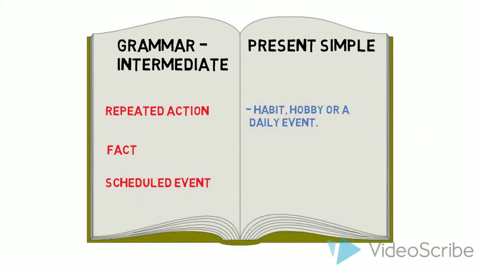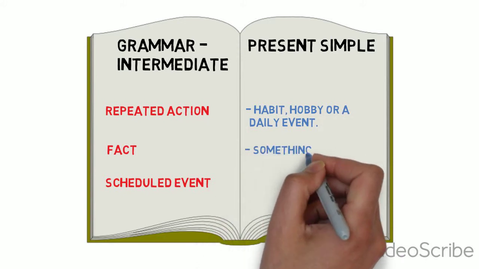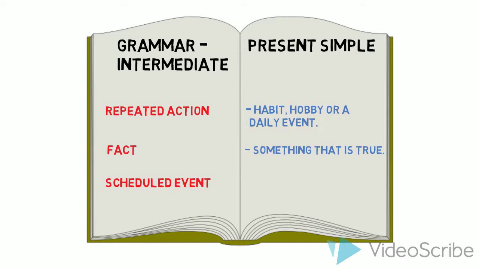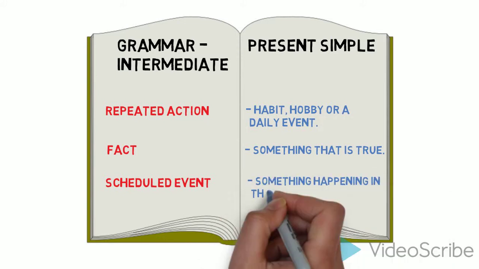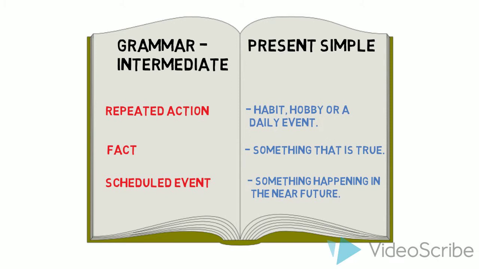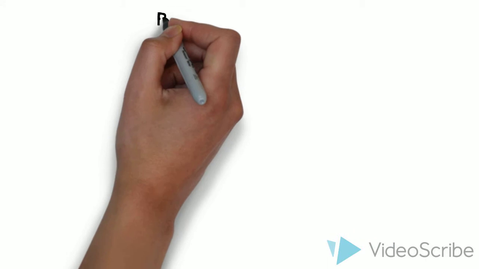A repeated action is a habit, hobby, or a daily event that we do every day. A fact is something that is always true. And a scheduled event is something that's happening in the near future. Let's start with repeated action.